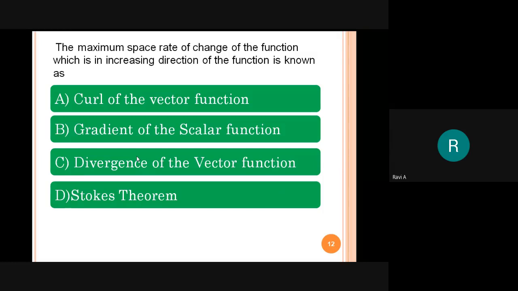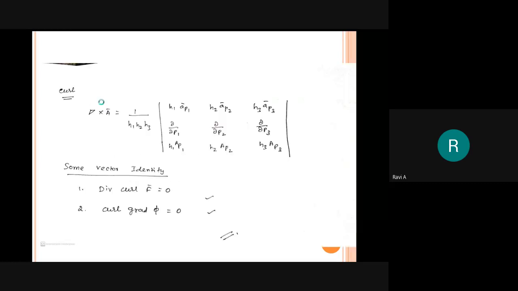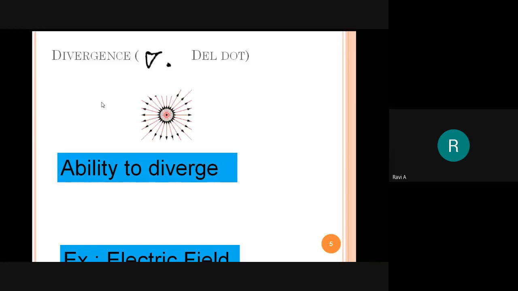That is wrong. Option C is wrong. I said at the very beginning, what is the gradient definition? Gradient definition is dou by dou x.